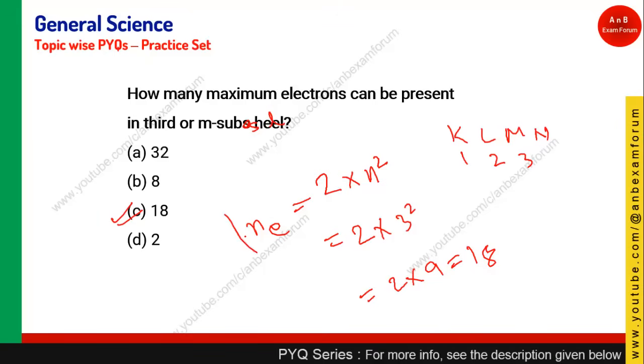Students, you remember this formula. For the RRB exam, this formula is very important. Okay, if you want to find the maximum number of electrons present in any of the orbits, you remember this formula. This formula is going to help you.